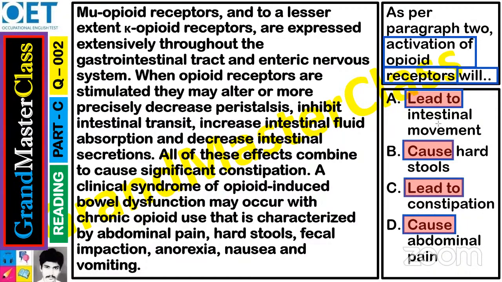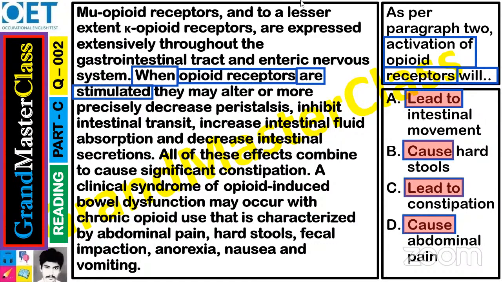So go there and see opioid receptors. When means at that time. Stimulated means activated. The synonym of stimulated is activated. So when opioid receptors are stimulated, so when opioid receptors are activated.